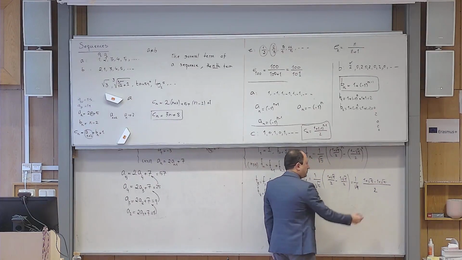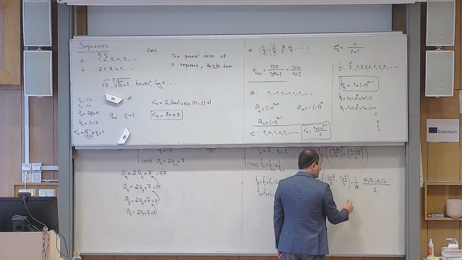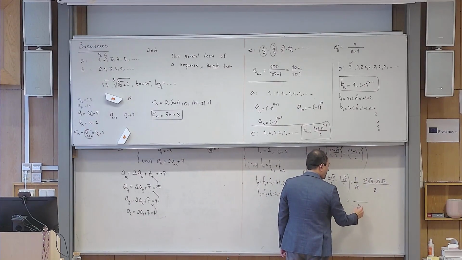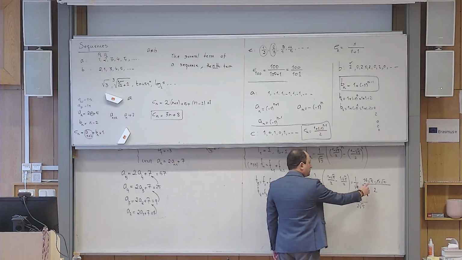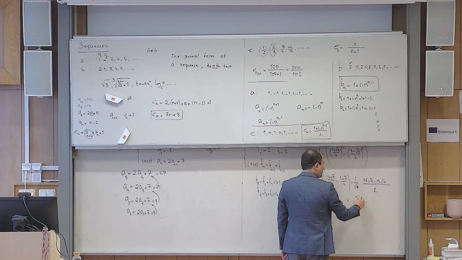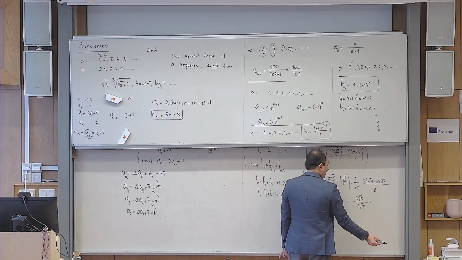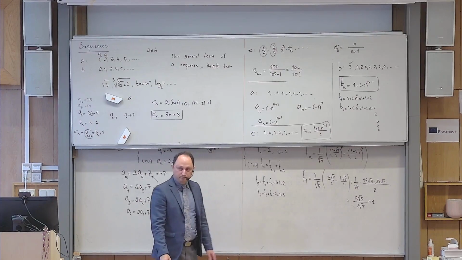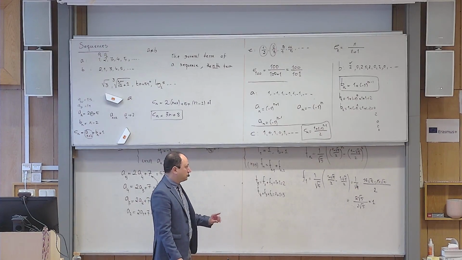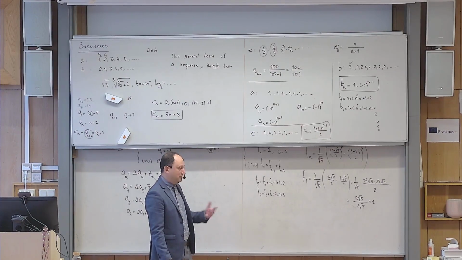Yes? And now what happens, this one and that one are cancelled, so I have 2 times the square root of 5 in the denominator, because I am multiplying them, and the square root of 5 is also 2 square root of 5, so it gives me really 1. So at least it works for 1. Okay? But I want you to feel that this is a very strange formula.